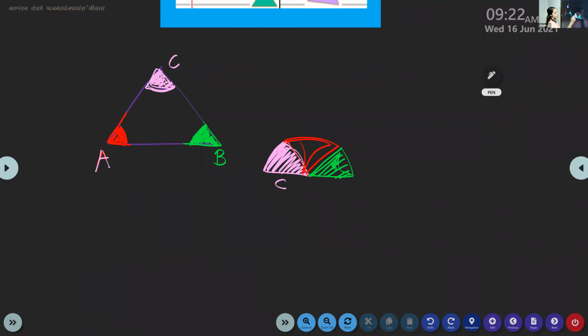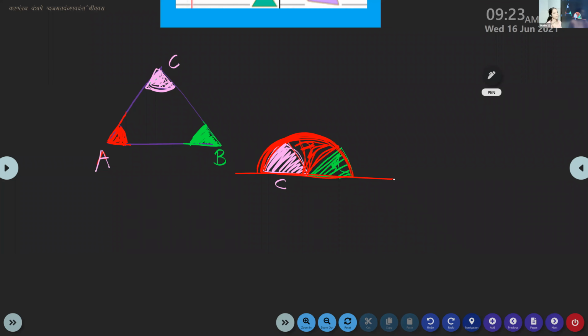What did you understand from this, children? Do you recognize this shape? We get 180 degrees. You recognize this shape, no? Yes, ma'am. A similar instrument is there in your box. Protractor. Protractor, very good.